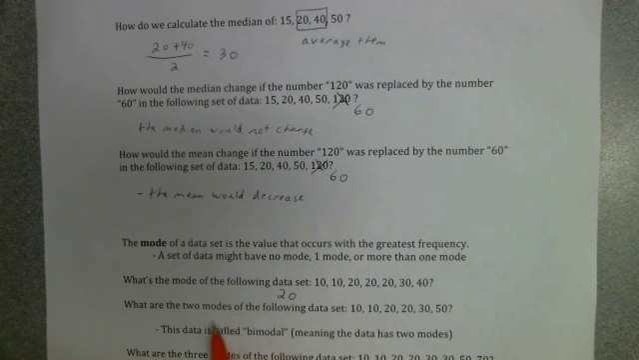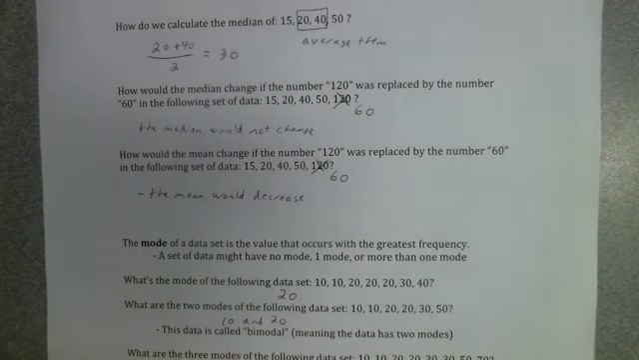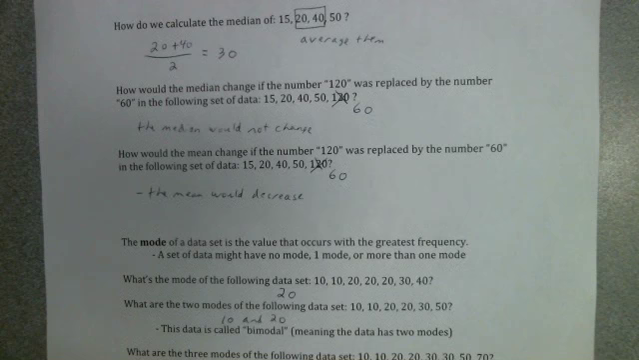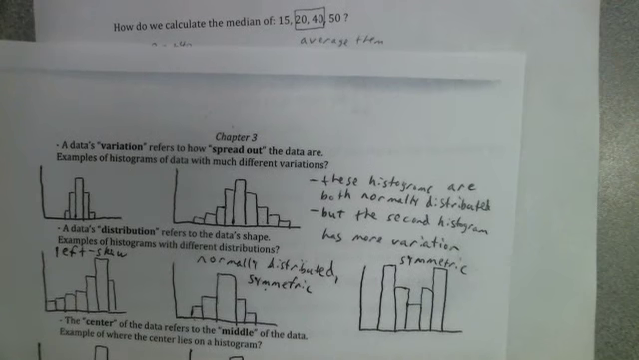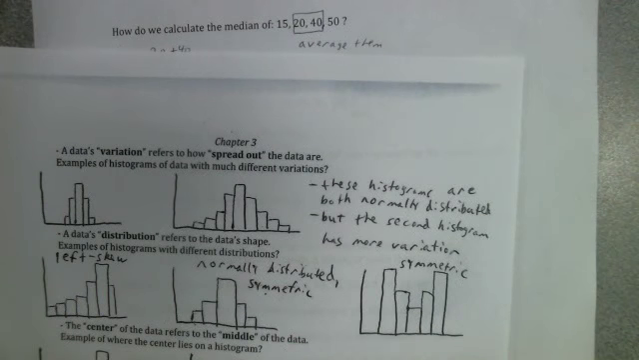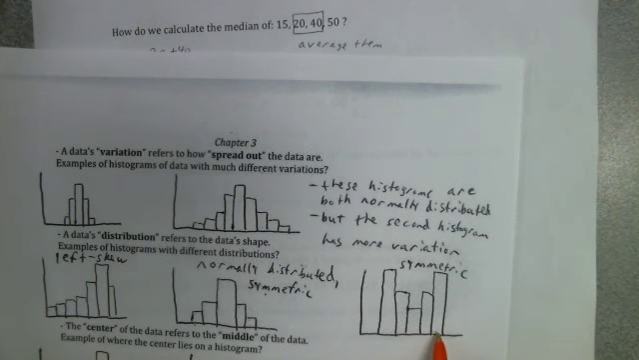All right, what about this time? I ask, what are the 2 modes of the following data set? Well, now we see the numbers 10 and 20 are both repeated, and they're both repeated equally often. So there are 2 modes, both 10 and 20. So this data set is called bimodal, meaning the data has 2 modes. If we look at our histograms on the other page, this set of data has 2 modes. It is bimodal. Both this data value right here and this data value right here occurred with the same frequency, or just as often.